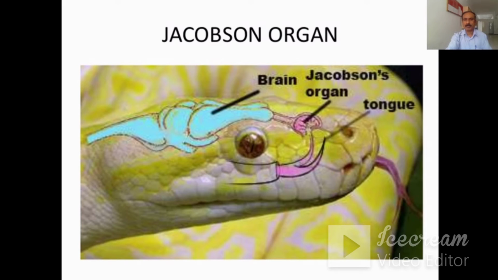In this picture you can see the Jacobson organ. This is the head region of the snake. This is the brain. And next to the brain, this structure is called the Jacobson organ, which is gustatory and olfactory in nature. This is the bifid tongue. Here in this region it is present.